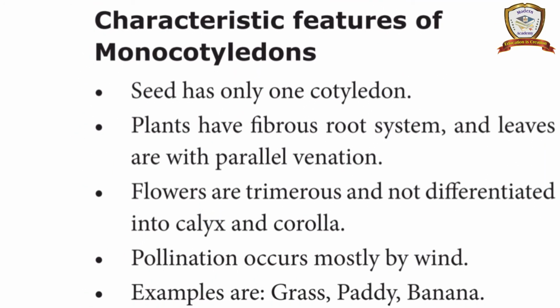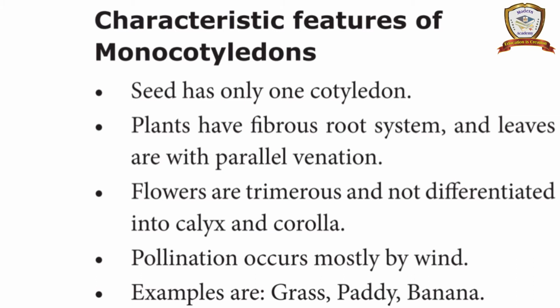Next, characteristic features of monocotyledon. Monocotyledon means it contains only one cotyledon inside the seed. Here the root system is a fibrous root system. In dicot, taproot system; in monocot, fibrous root system. The leaves have reticulate venation in dicotyledon, but here it is parallel venation.